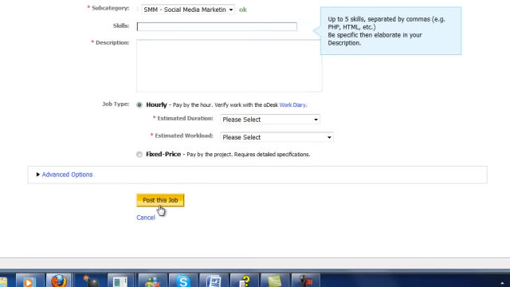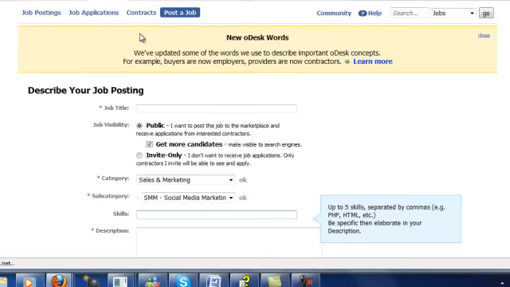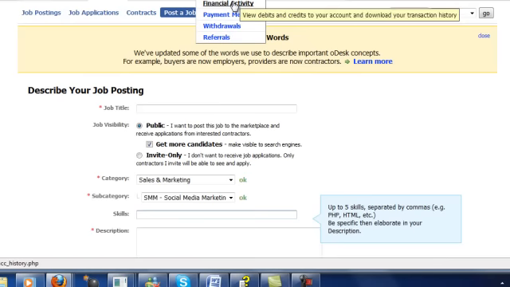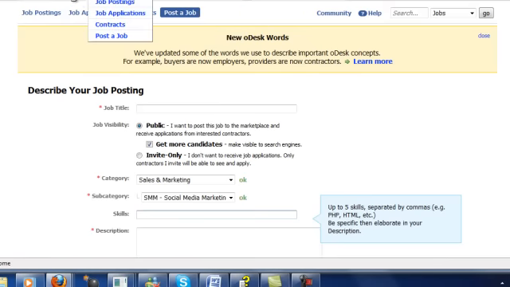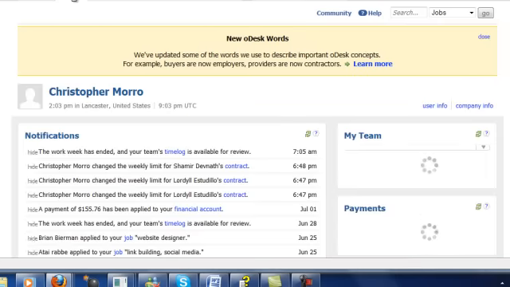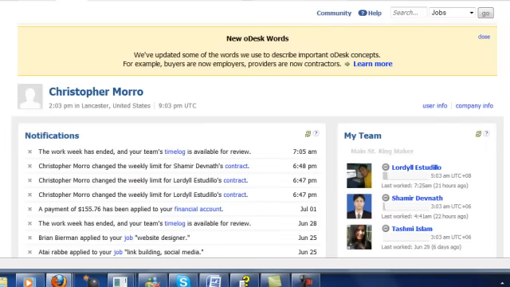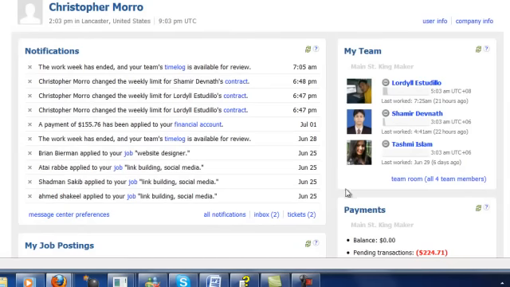And then you would press post this job, which I am not going to do for the fact that you do get a lot of responses and quick. And it's really great, though, because then you have a lot to go through. So let's go back to home, and I'm going to show you basically what we would be seeing in this spot right here if we posted a job.